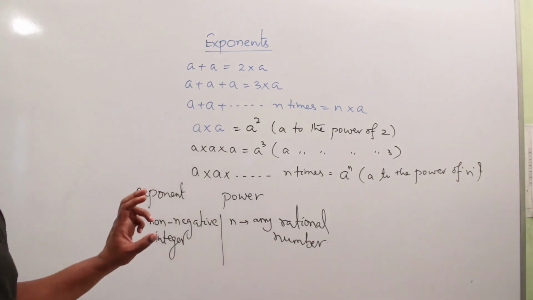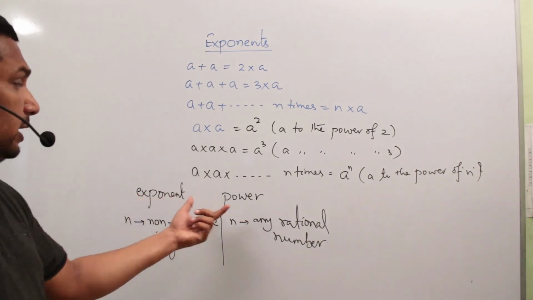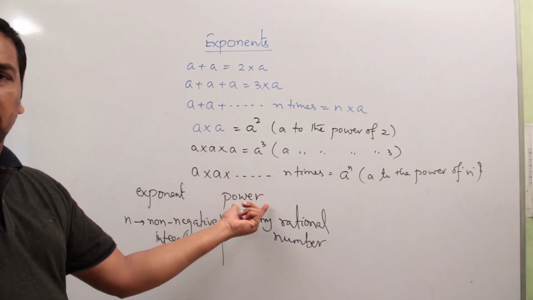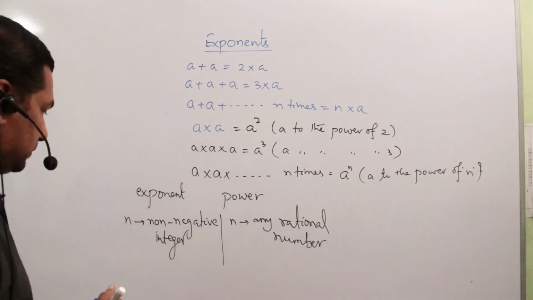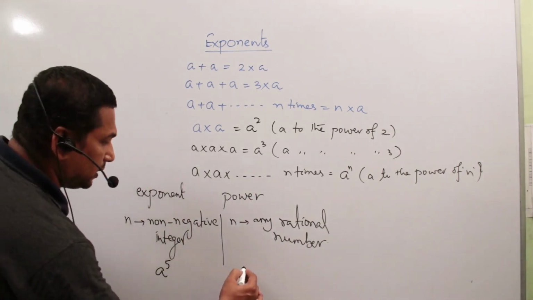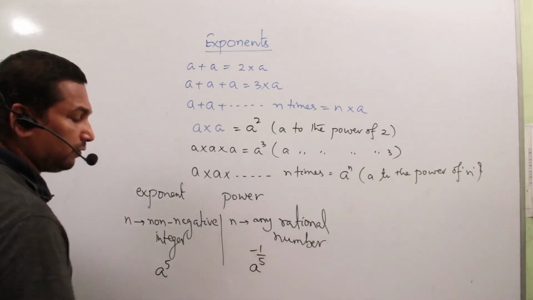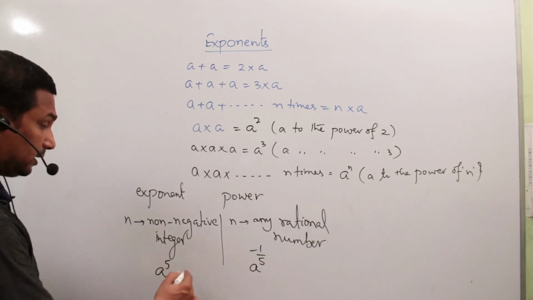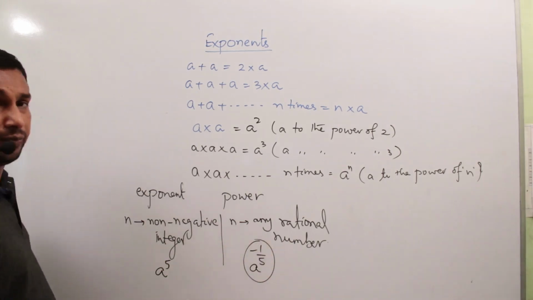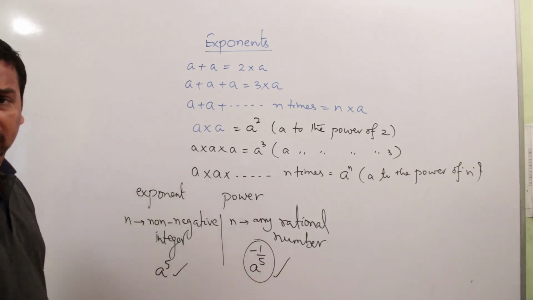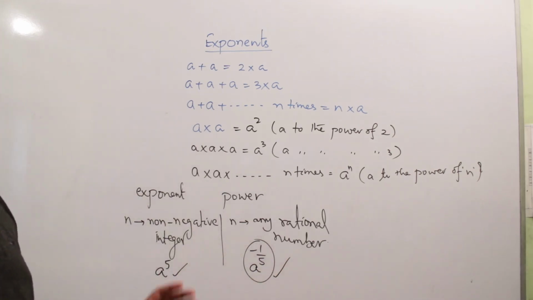So what is the conclusion? Every exponent is a power, but every power need not be an exponent. Suppose a to the power of 5, it is an exponent. A to the power of minus 1 by 5, it is a power. So a to the power of 5 is both power and exponent. But a to the power of minus 1 by 5 is only power, not exponent.